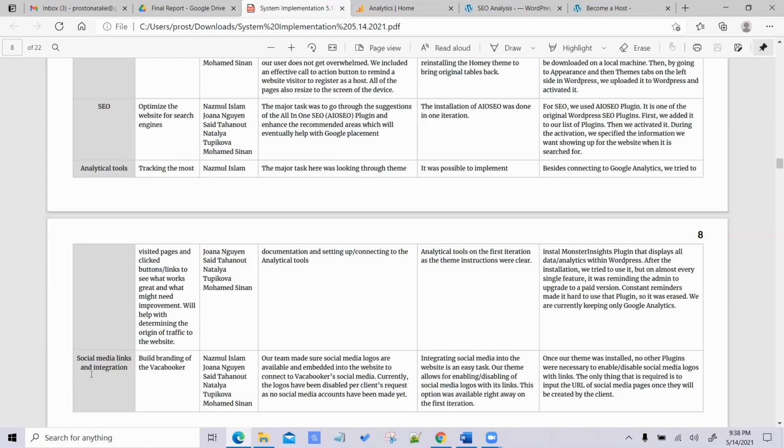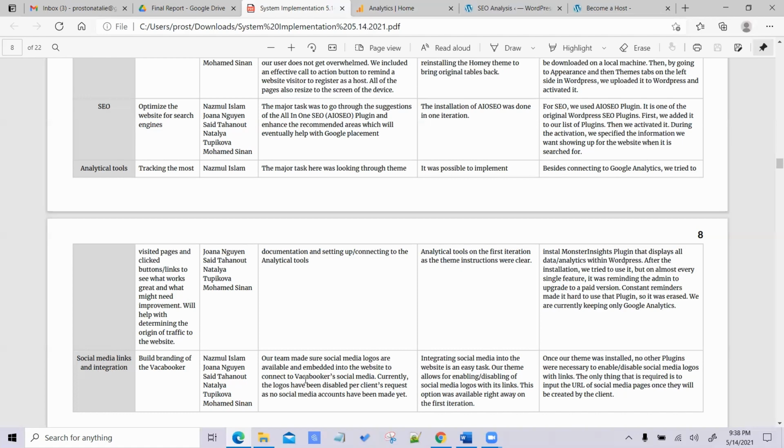The last portion would be social media links and integration. Within our theme, there were links to the social media and the logos. It met the business requirement of building a brand for the Vacabooker site.